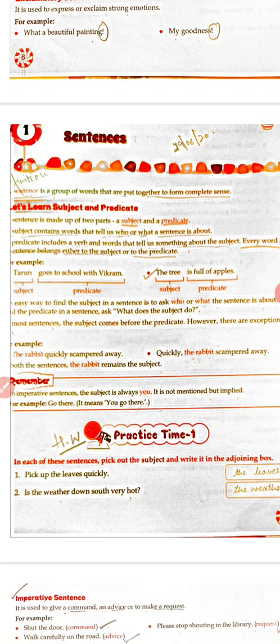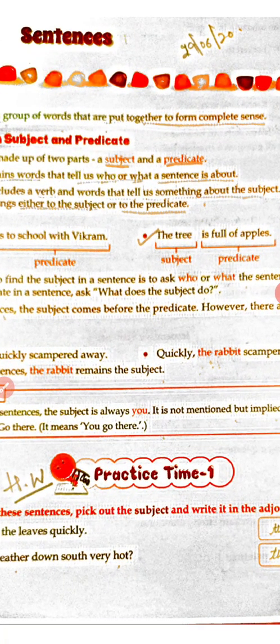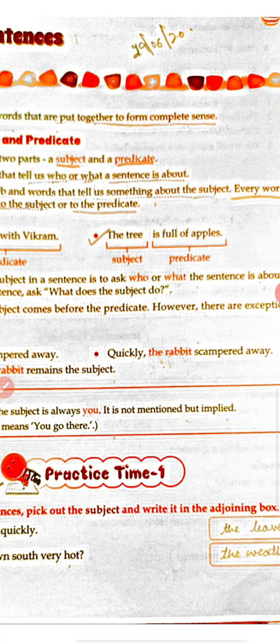Now look at the another sentence here. Quickly the rabbit scampered away. Now here we have written quickly at the first position in the sentence. We have started the sentence with quickly. But the subject will remain same because rabbit is giving us the answer of who.